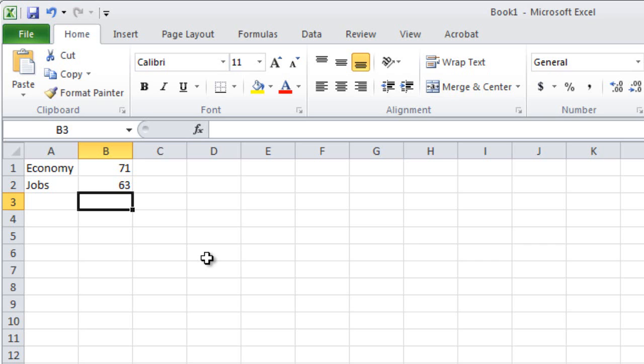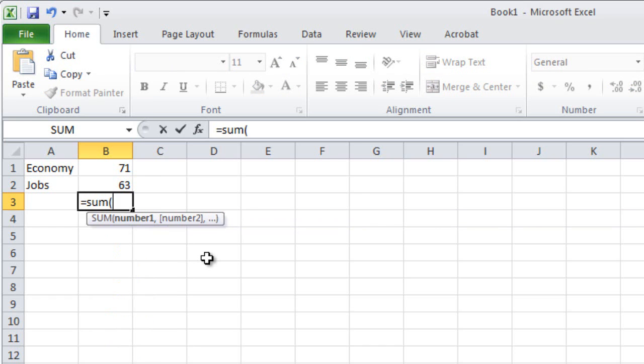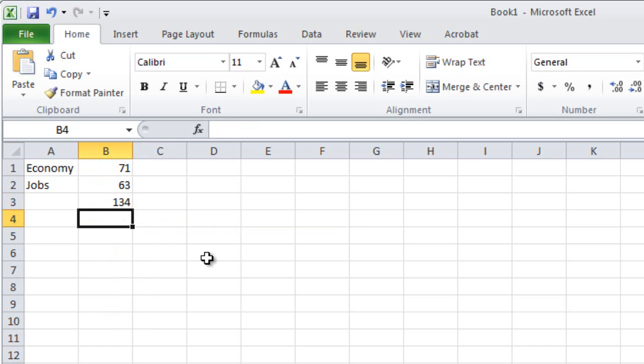Well, to do that, we're going to use a one-sample chi-square test. And you've already seen how to do this, but what we need is, first of all, the total number of mentions of either word. I can get that quickly by using the sum function. And so we have 134 total mentions. And then if they were exactly equal, then half of them would be mentions of the economy and half would be mentions of jobs.